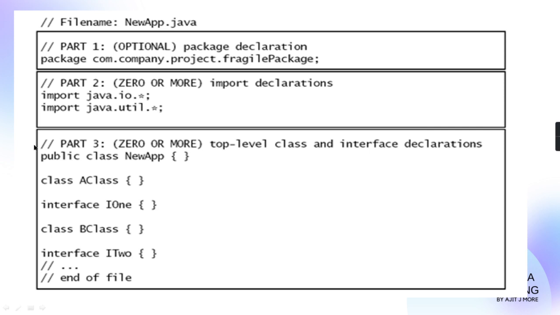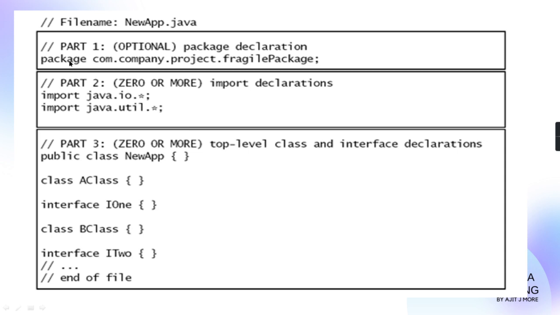You have developed some useful things, and that may be needed in someone else's project. Java says you cannot give it directly unless you put it in a package. We are going to learn how to create packages. There is a complete topic in your syllabus: creating packages and then importing your created packages. Everything I'll tell you.